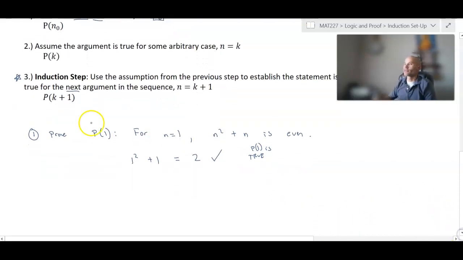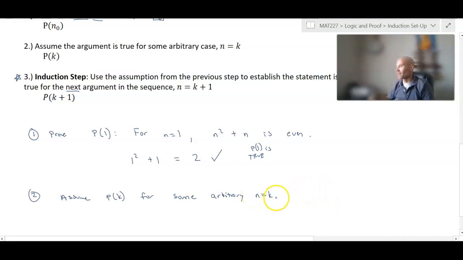Next, the assumption step. Assume P of k for some arbitrary, which just means that we're not specifying it, but we're pinpointing it at some arbitrary value, n equals k.